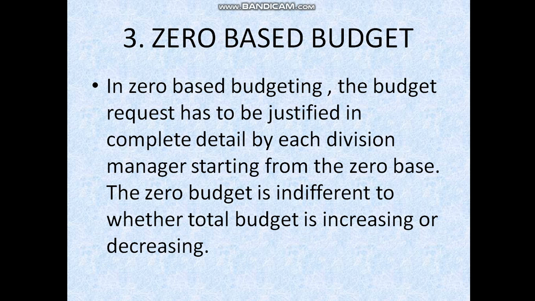This is for the better allocation of resources. Zero budgeting is from the zero base, meaning even little expenses should be included in the budgeting.